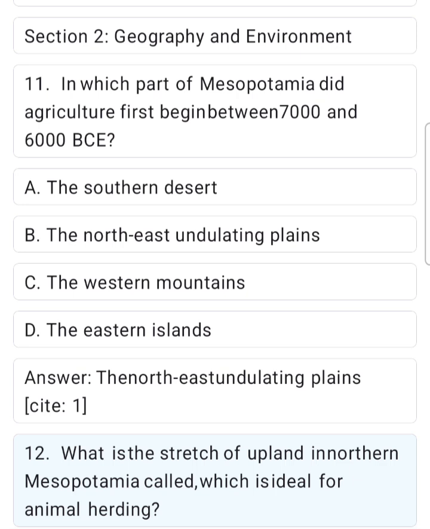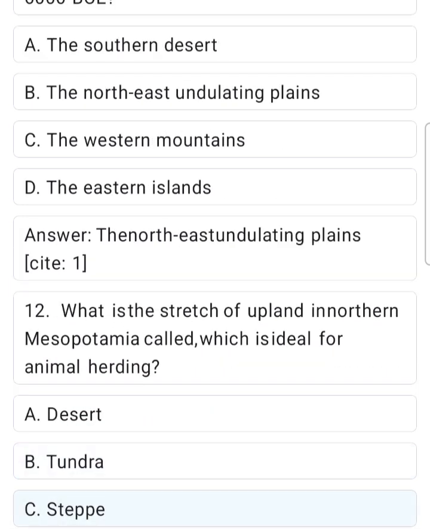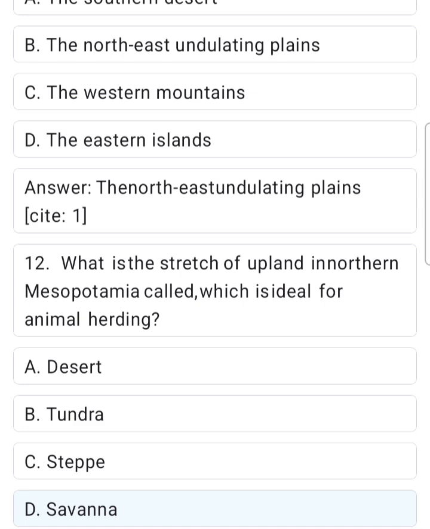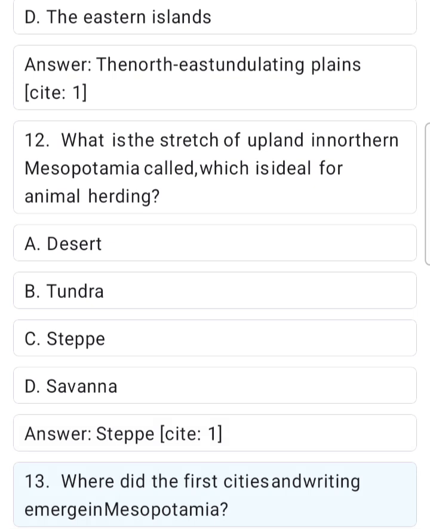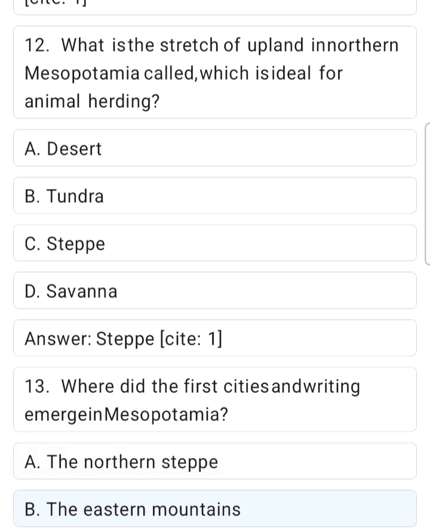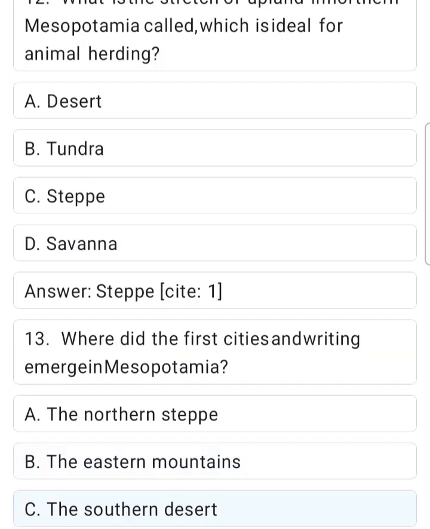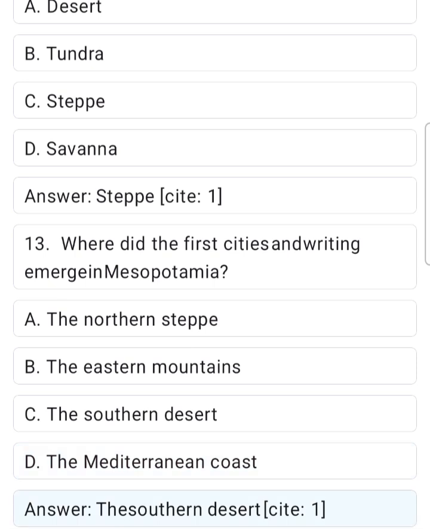12. What is the stretch of upland in northern Mesopotamia called, which is ideal for animal herding? A. Desert. B. Tundra. C. Steppe. D. Savanna. Answer. Steppe, Site 1. 13. Where did the first cities and writing emerge in Mesopotamia? A. The northern steppe. B. The eastern mountains. C. The southern desert. D. The Mediterranean coast. Answer. The southern desert, Site 1.